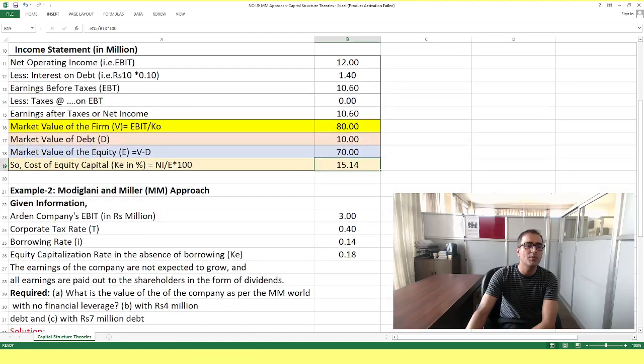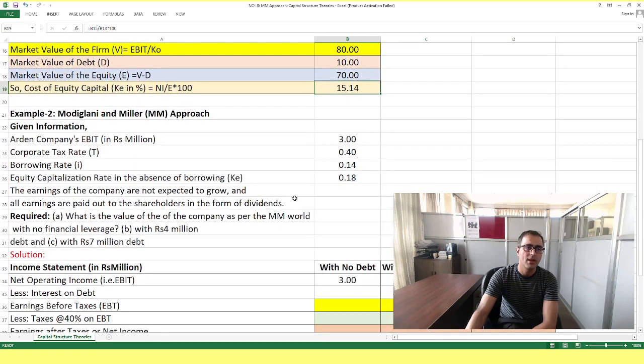Similarly, let's move to the next problem, the Modigliani and Miller approach. By using debt, how we could save tax and increase the value of the firm. We will discuss things related to that. As per the Modigliani and Miller approach, when we have a corporate tax, there will be tax saving. That is the basic concept we will discuss from example number 2.